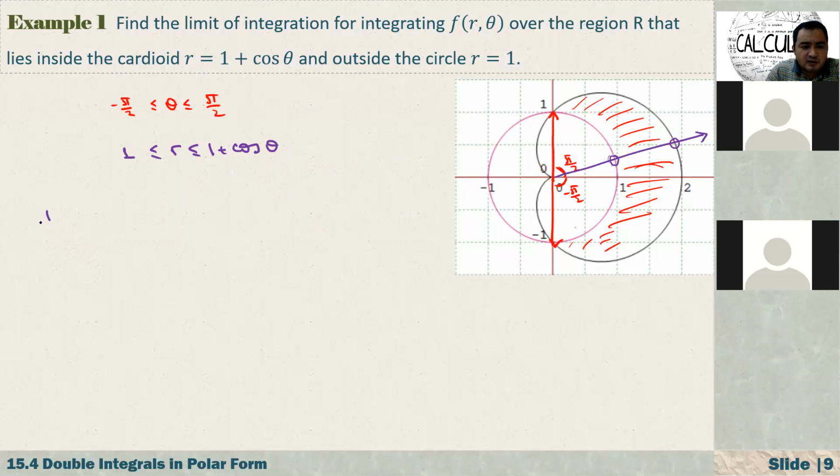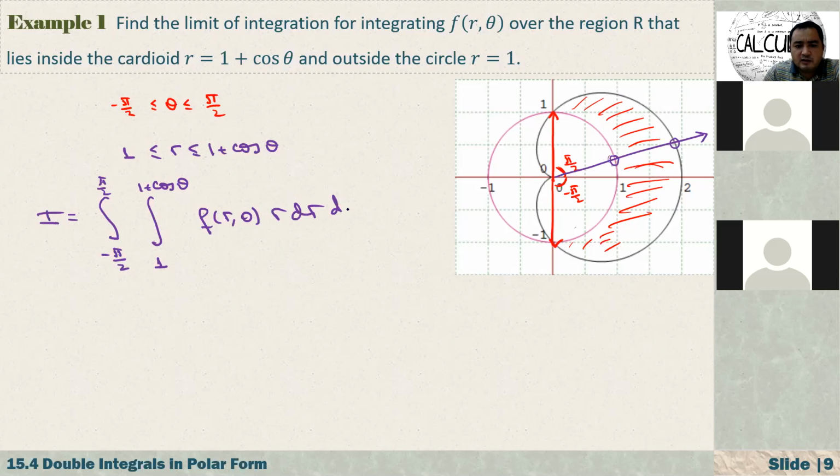Then our double integral I equals the integral of theta from minus pi over 2 to pi over 2, and r from 1 to 1 plus cosine of theta, of f of r theta times r dr d theta. The question just asks for the limits of integration. If you know the function, we can evaluate and integrate it over this region.